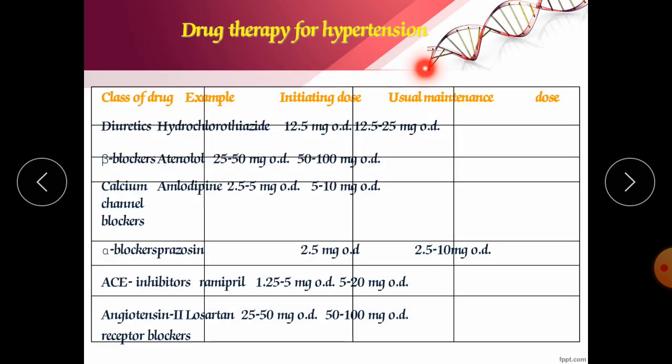Drug therapy for hypertension. Now the diuretics, their initial dose is 12.5 mg. Beta blockers 25 to 50 mg. Calcium channel blocker amlodipine 2.5 to 5 mg. And this is the usual maintenance dose. You should start with the initial dose and maintain by its maintenance dose.